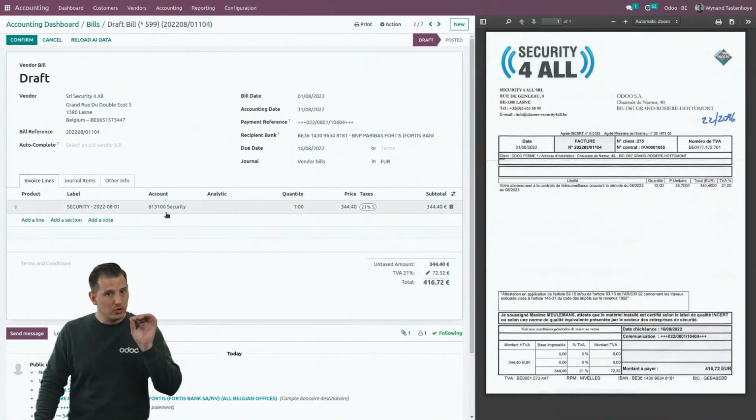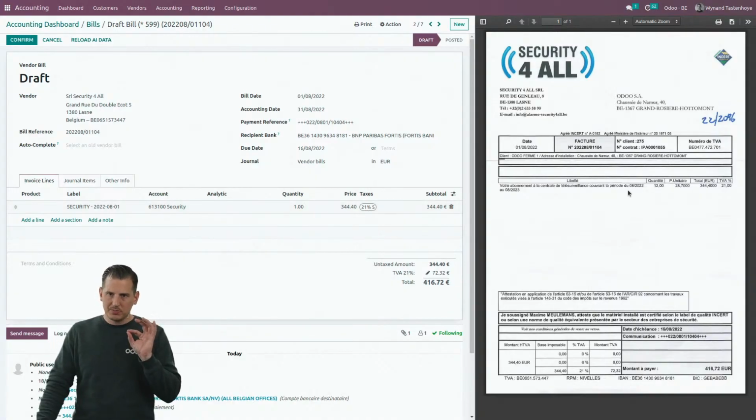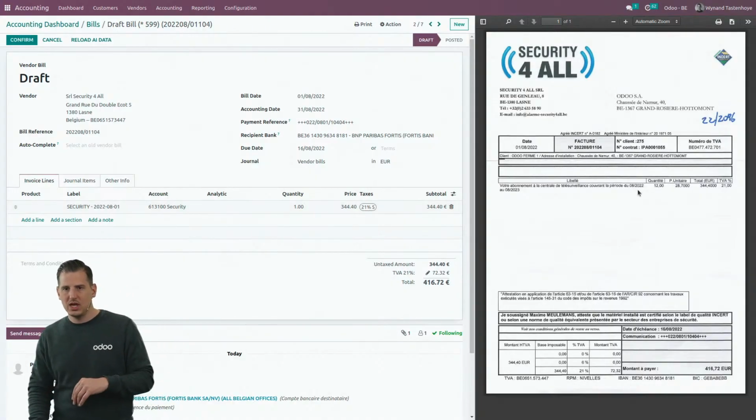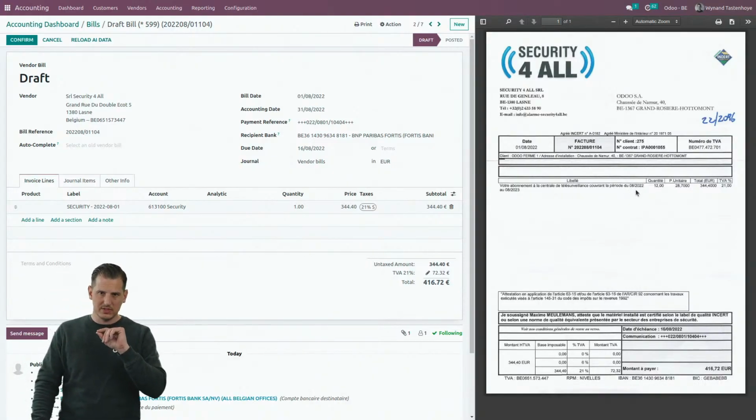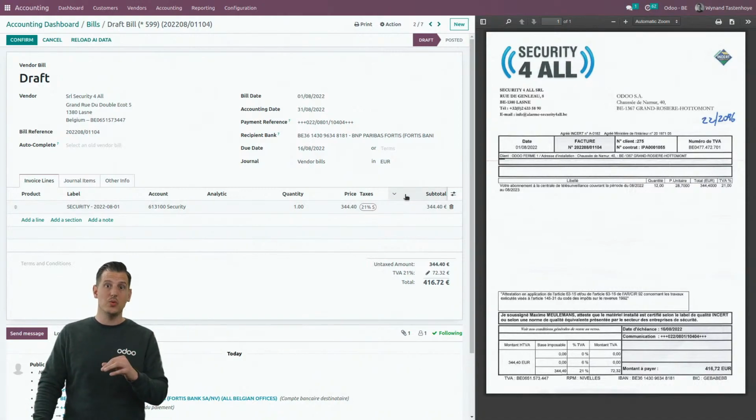The next one is security. Everything is filled in. Other expense account, other tax code, thanks to the artificial intelligence. What is special here, it's an invoice on 2 different accounting years. It's services, I'm not sure if it's visible for everybody, but it's services from August 2022 to August 2023. We're gonna see how we can easily manage the cutoff of it in a few seconds.